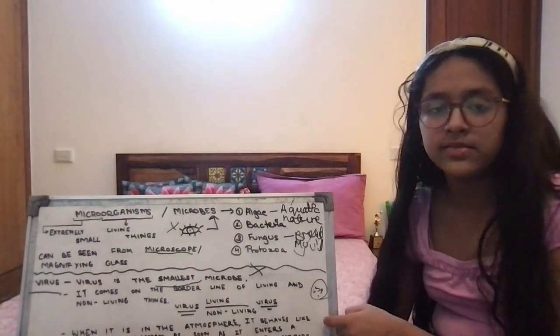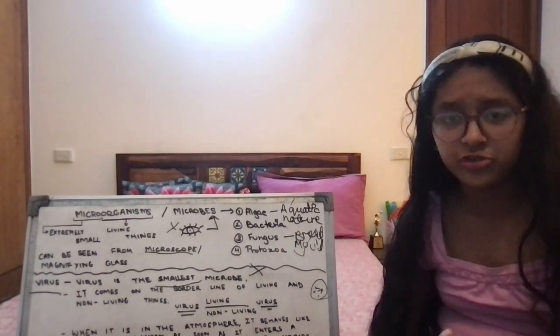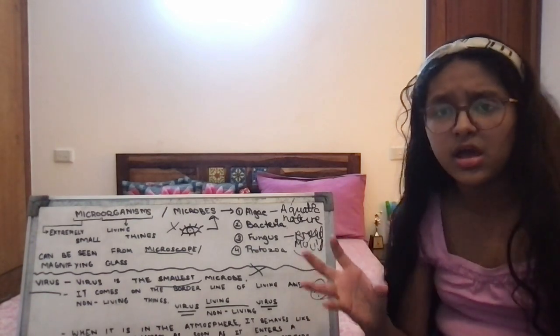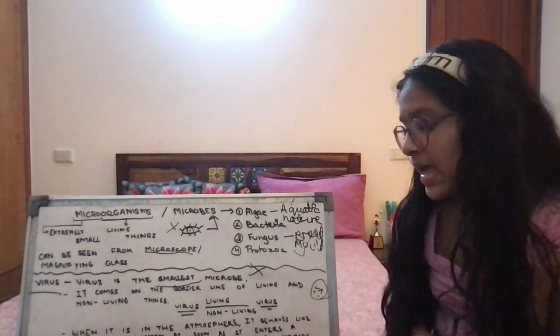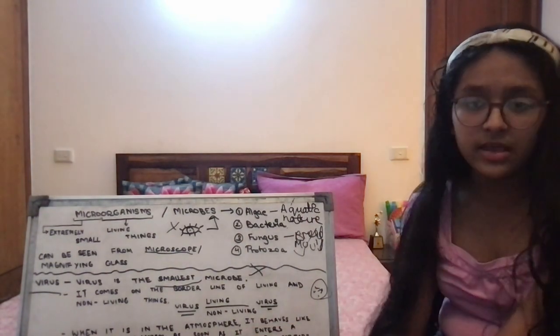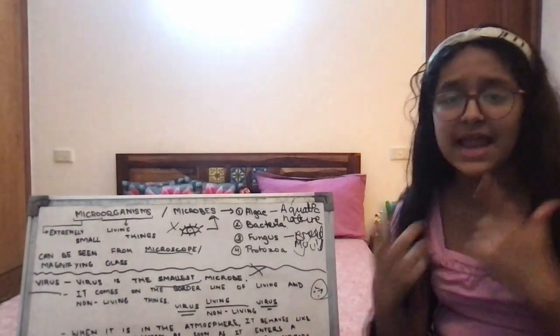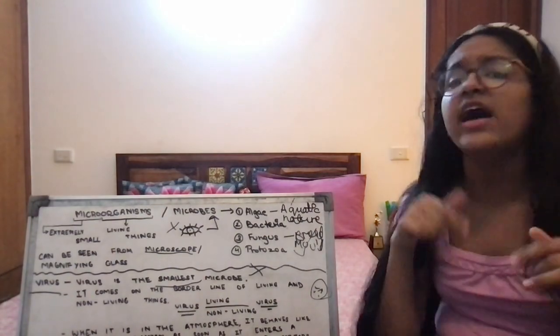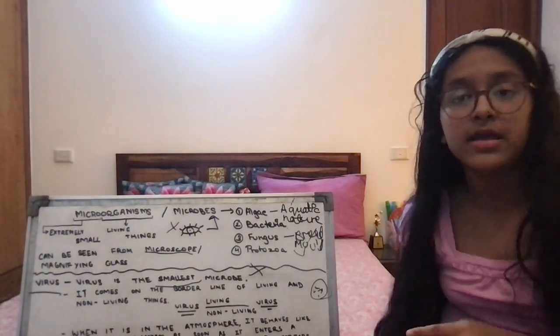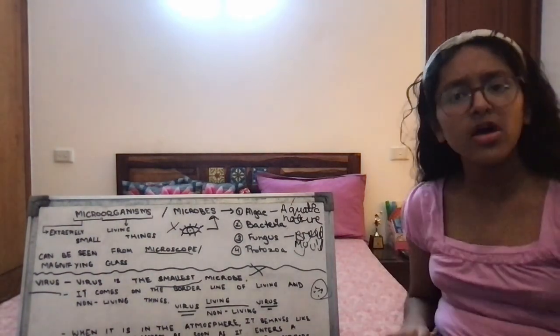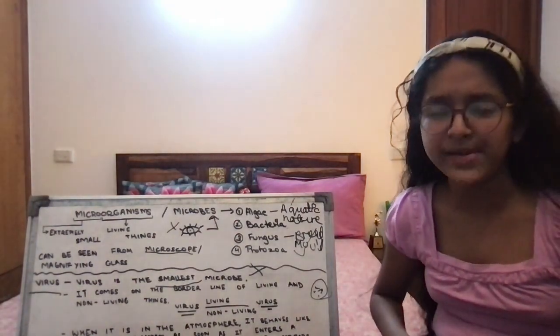So when this virus starts reproducing, it's doing a living thing's work, because of which it is now a living thing. As soon as it enters your host body and starts reproducing, it becomes a living organism.